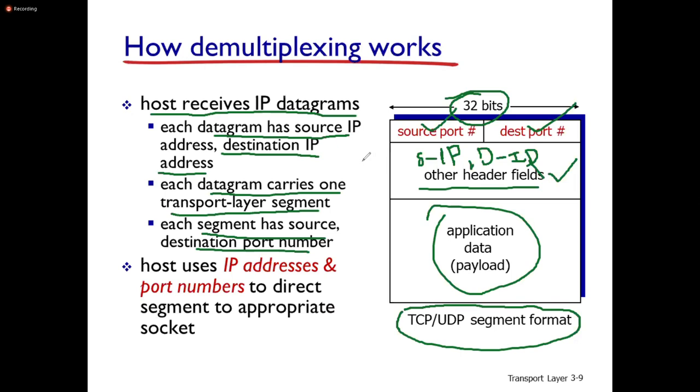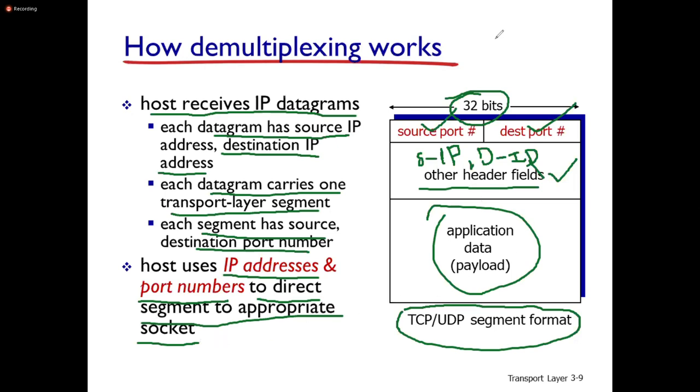So the host device uses these IP addresses and port numbers to direct the received datagrams or segments to the appropriate sockets. In this way the demultiplexing takes place.